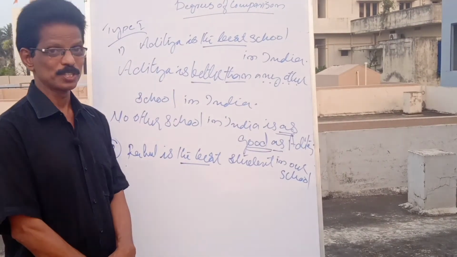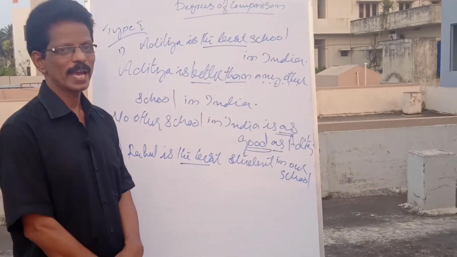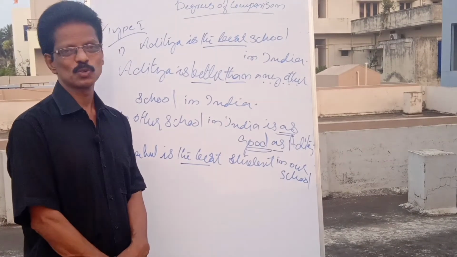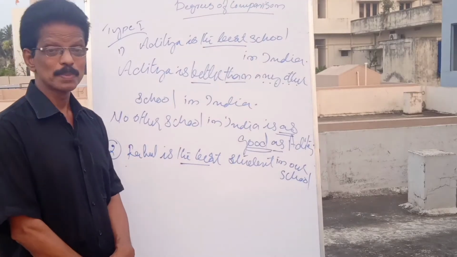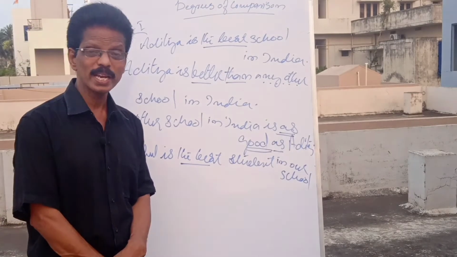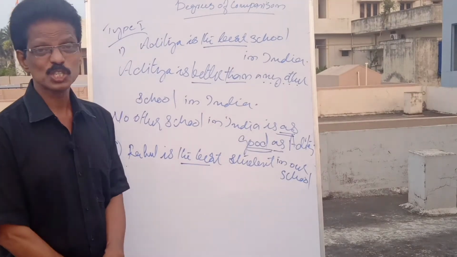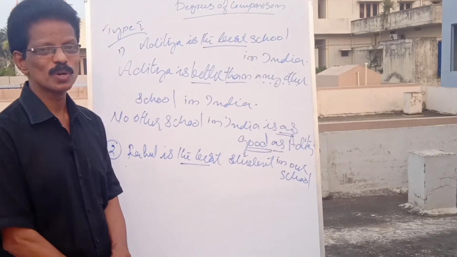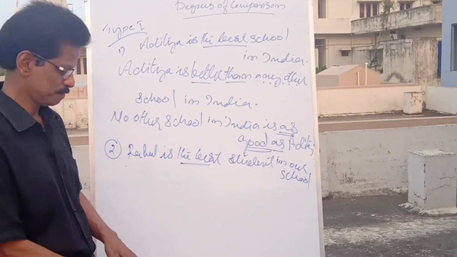Type number 1. Is it clear to you? A is the best student in our class. A is better than any other student in our class. No other student in our class is as good as Mr. A. Shall I repeat?